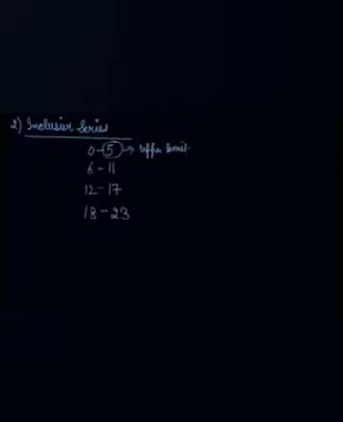Inclusive series are the series in which all items are included, including its upper limit. Let's say I have 0 to 5. Then I have 6 to, let's say, 11. Then I have 12 to 17. Then I have 18 to, adding 5 to it, 23. So in this, see, your upper limit is not equal to the lower limit of the next class.